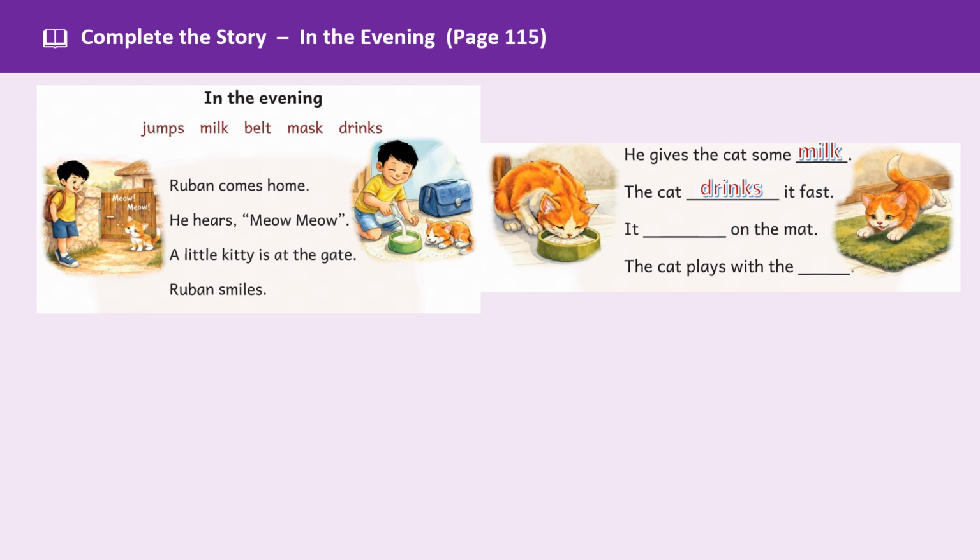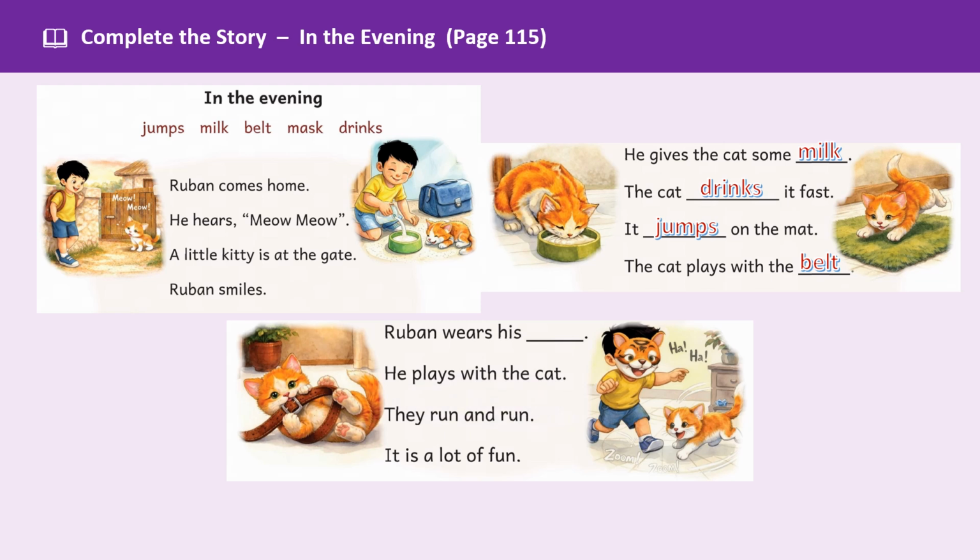The cat drinks it fast. It jumps on the mat. The cat plays with the belt. Reuben wears his mask. He plays with the cat. They run and run. It is a lot of fun.